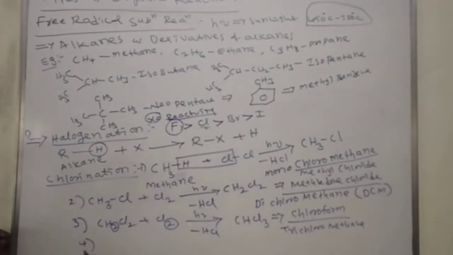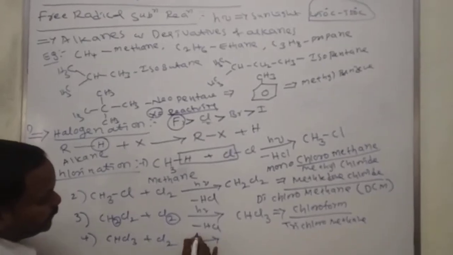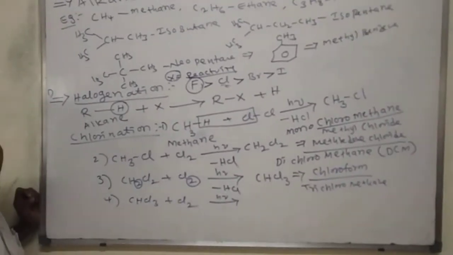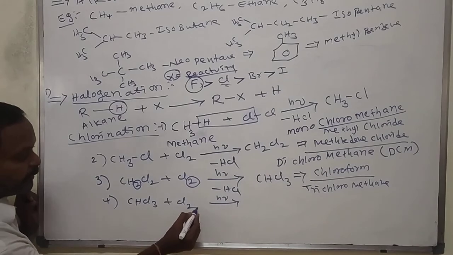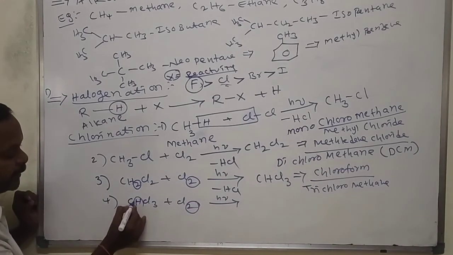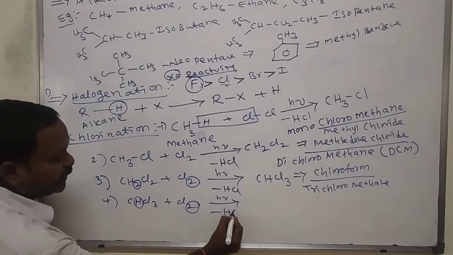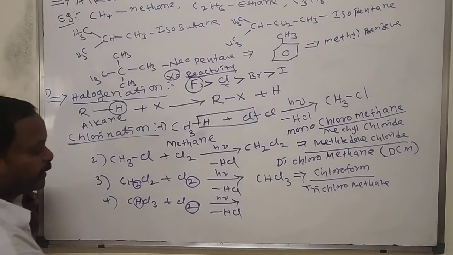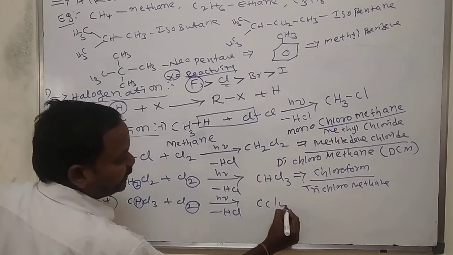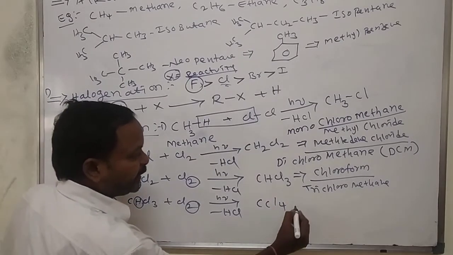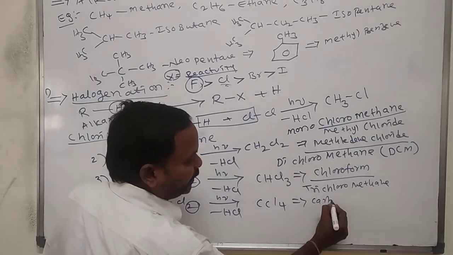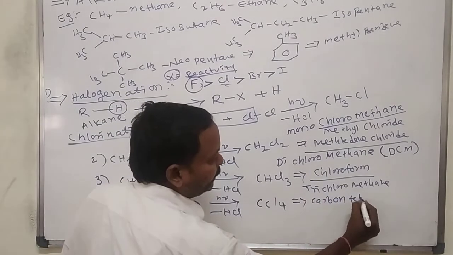Okay, next, the fourth one. Take this chloroform, CHCl3, which reacts with chlorine. What happened in presence of sunlight? Here the H and Cl are lost as hydrochloric acid. Again, what will you get here? CCl4. What is the common name of this one? Carbon tetrachloride.